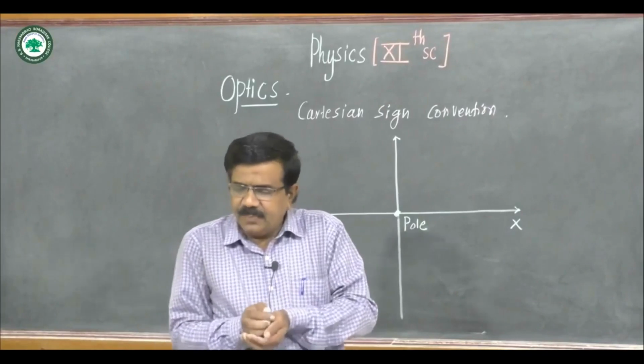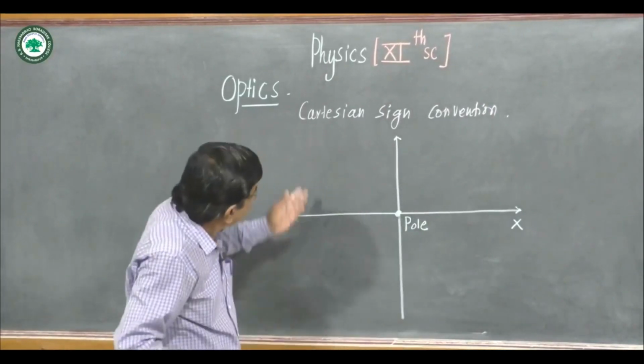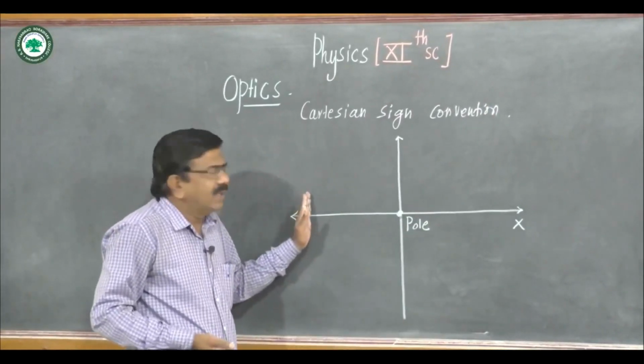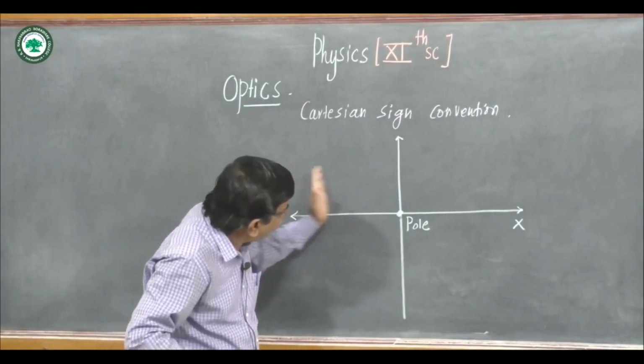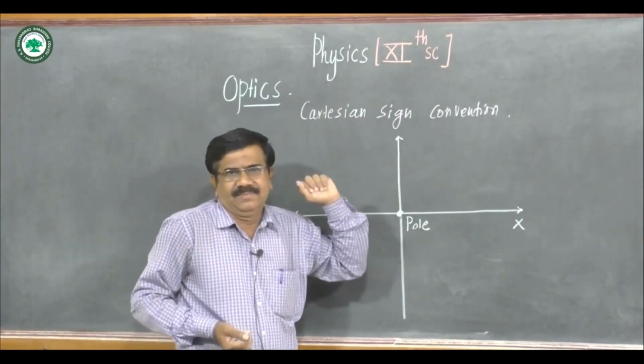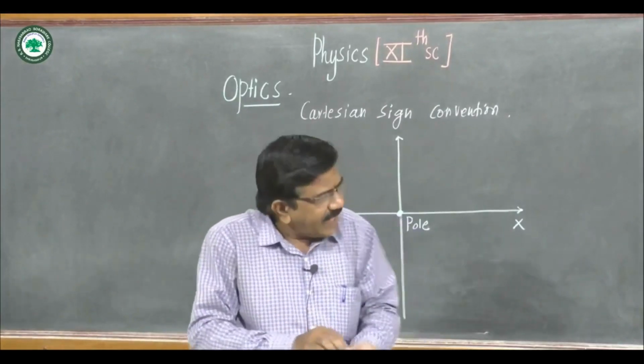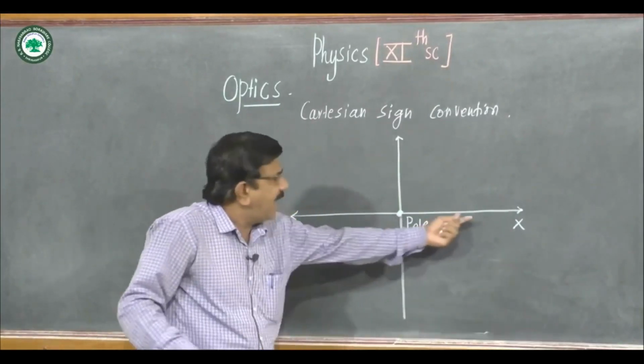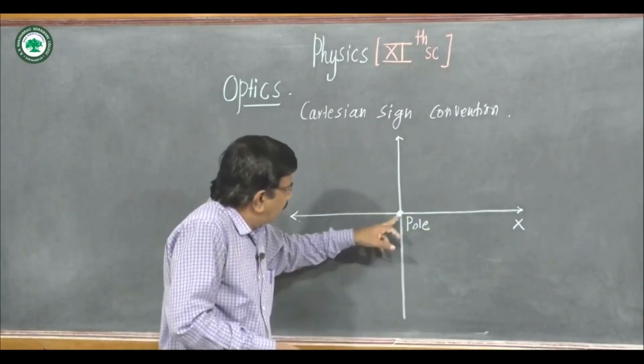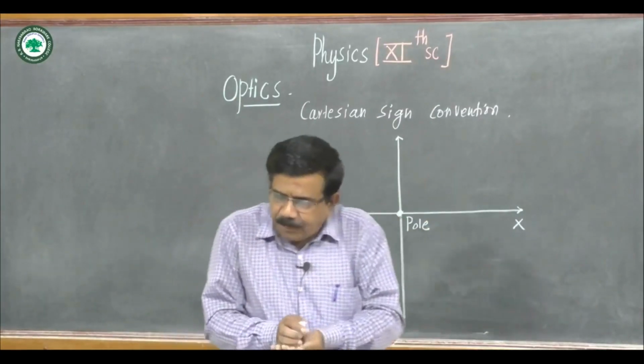The figure should be drawn in such a way that incident rays travel from left to right. The x-axis is chosen as the principal axis with origin at the pole.